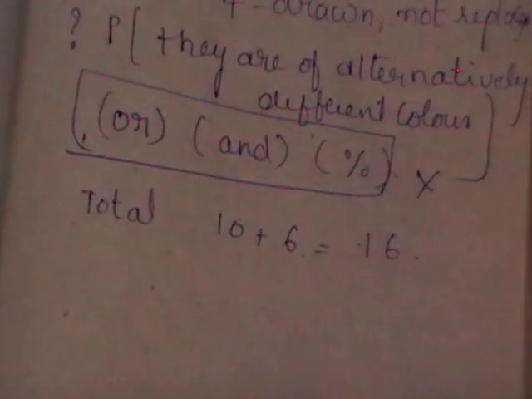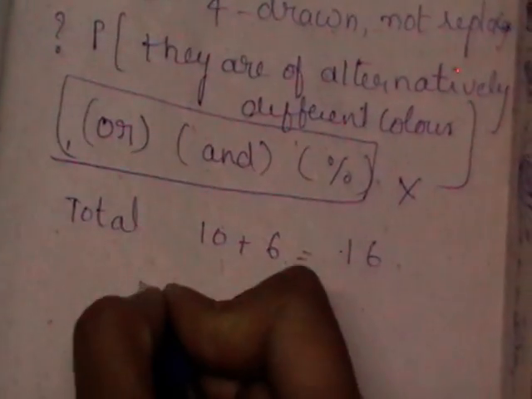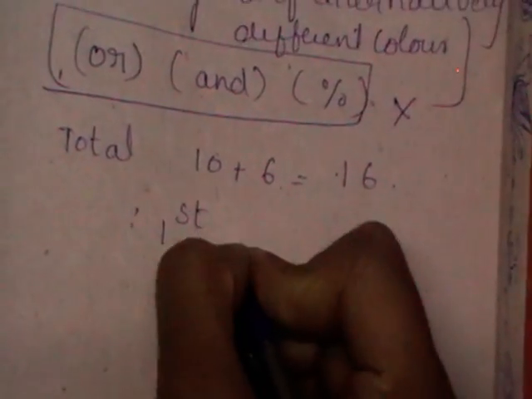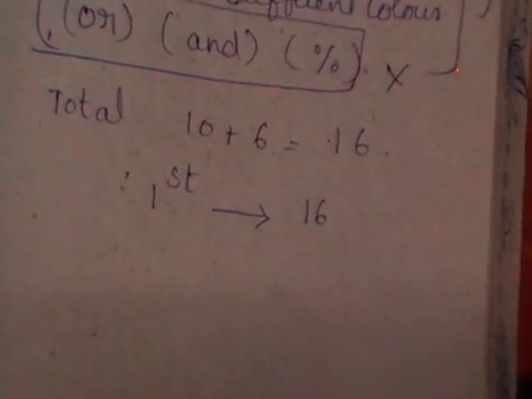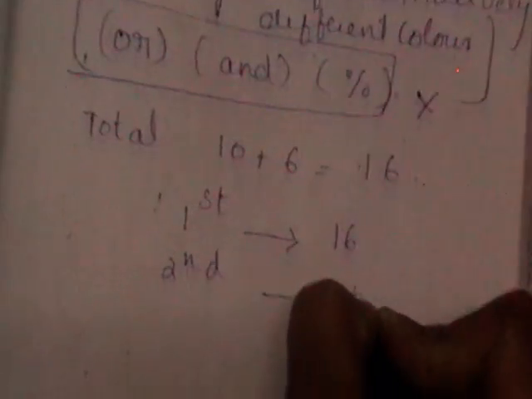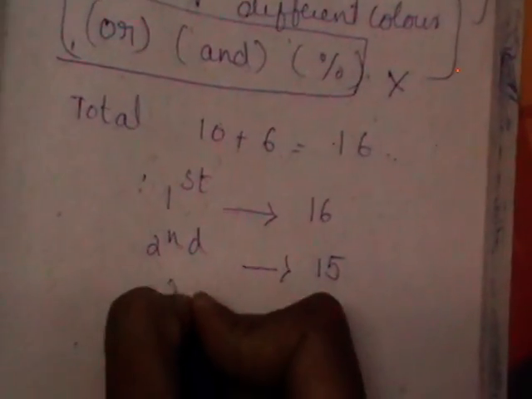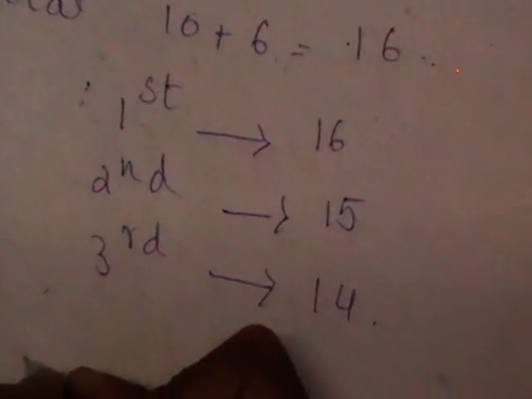Without replacement means you are given 16 balls. In the first draw you select one ball. Initially the size is 16. For the second one, it is not replaced, so the size reduces to 15. Next one 14. Next one 13.